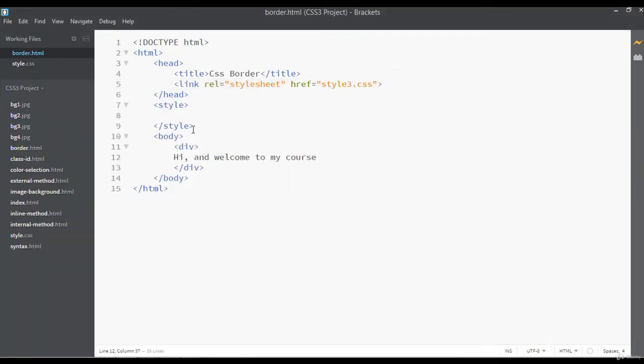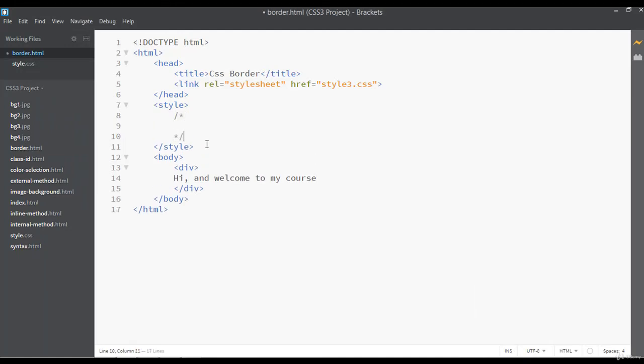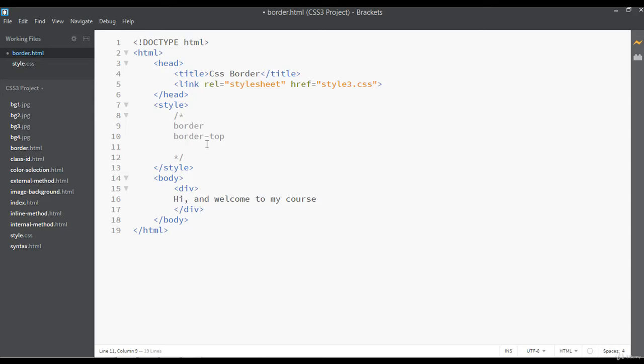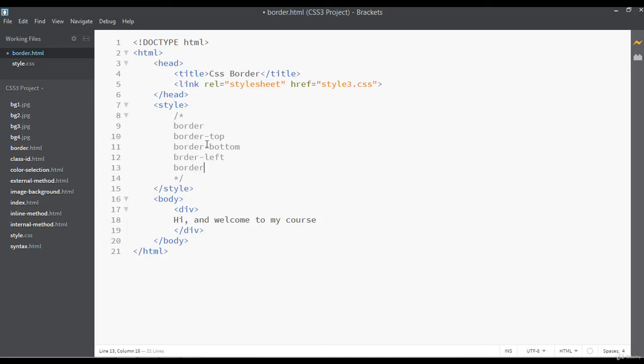First we are going to just discuss about the border, or you can say the type of border. I'm just writing this inside comment. So we have border, you can say just simple border. We have border for the top of element, we have border for the bottom of element, border for the left side, border for the right side. So this is just the types of border that we have. You can see just borders for top, border for bottom, border left, and border right.